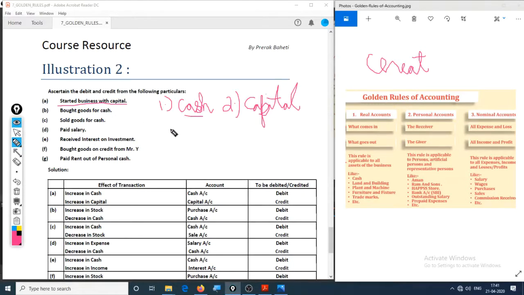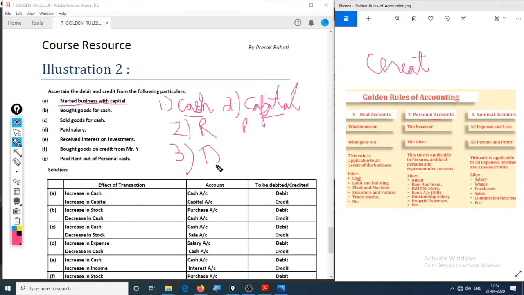The second step said identify the categories of the account. So cash account is real account, and capital account is personal account. Now we apply the golden rule. So cash comes into the business, debit what comes in, credit what goes out.